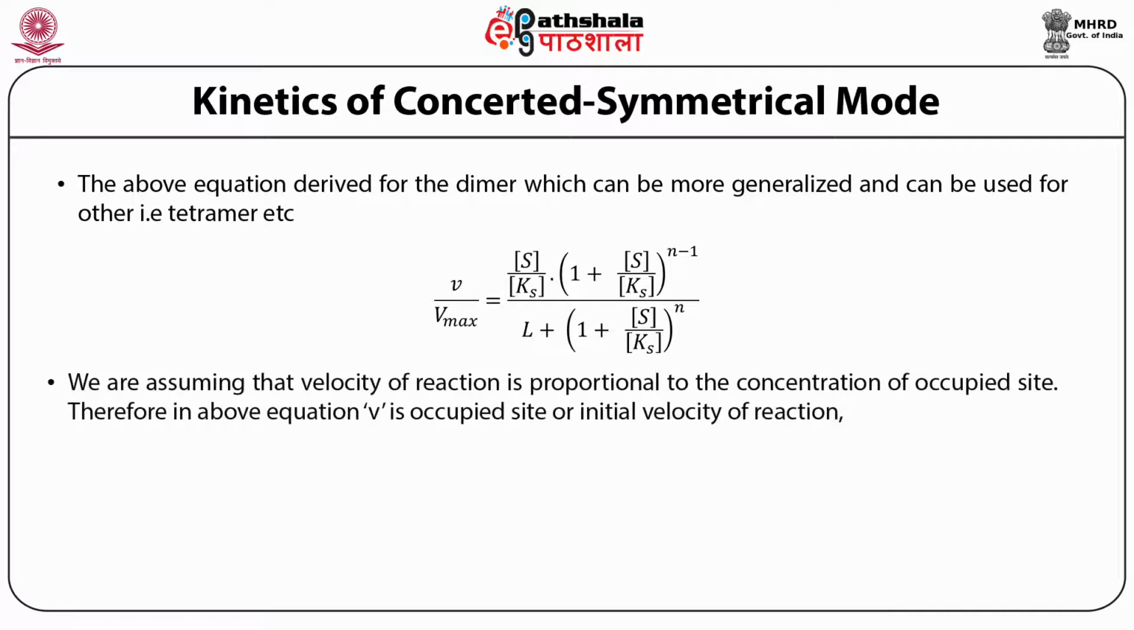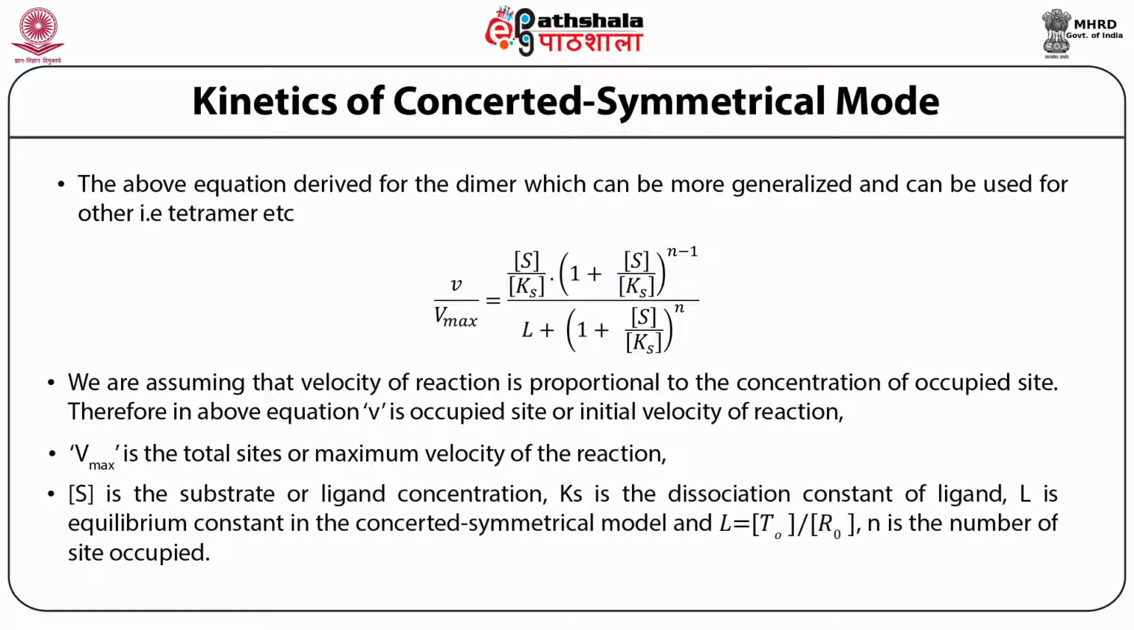So we are assuming that the velocity of the reaction is proportional to the concentration of occupied sites. Therefore, in the above equation, the initial velocity of the reaction is simply the occupied site, and Vmax is the maximum velocity of the reaction or total sites available, and substrate concentration is the ligand concentration. Ks is the dissociation constant of the ligand, and L is the equilibrium constant in the concerted symmetrical model, and L is equal to T0 upon R0, and n is the number of sites occupied.